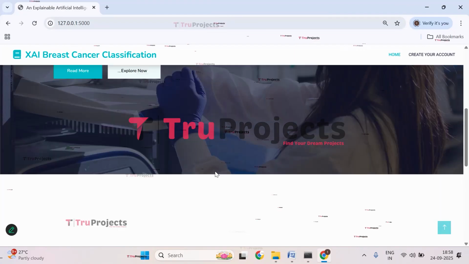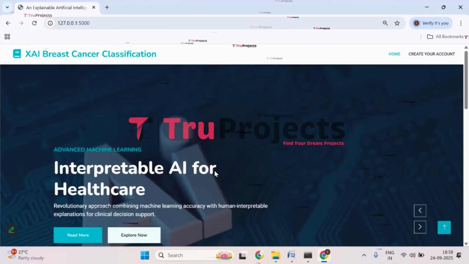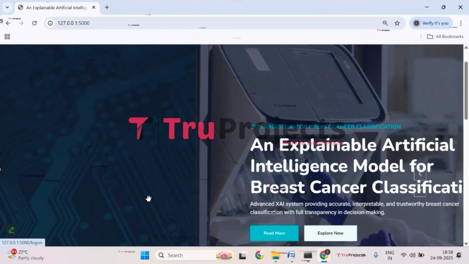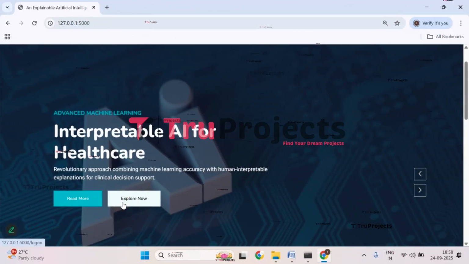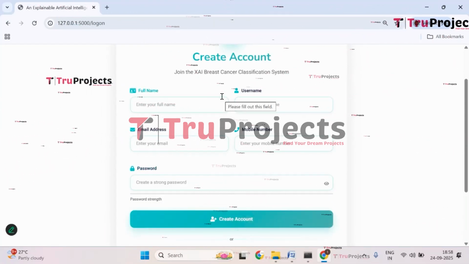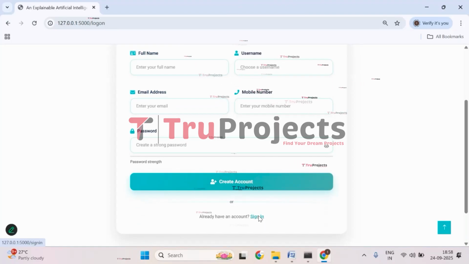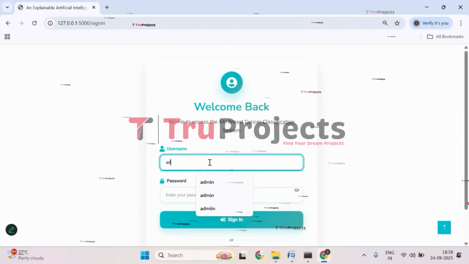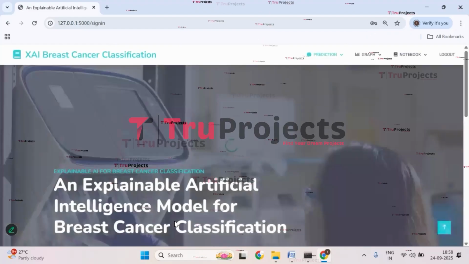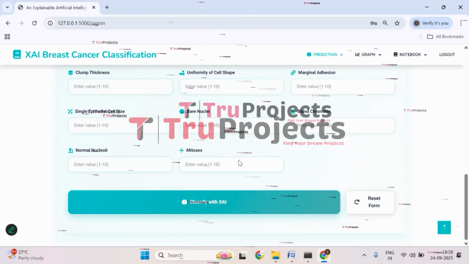This is the web page of the project, which is displayed in the browser, and this is developed using the Flask framework. Now click on explore now. Here you need to create an account. After creating an account, you can log in. I have already created an account, so I'll directly sign in. Give your username and the password and click on sign in. We have signed in successfully and been redirected to the prediction page of the project.